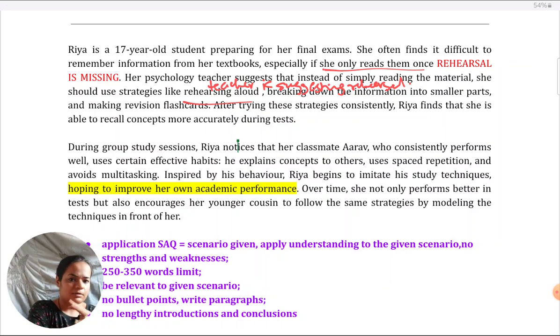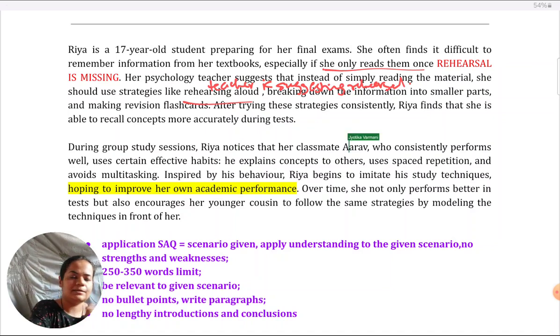Attention, retention, motivation and reproduction. Also imitation, observation, modeling. These concepts are there. So now I read the paragraph again line by line. I've already read it, so it goes very quickly. And I just keep on noting in which sentence which concept is coming across. Again, I won't do it for the full paragraph right now, but you can follow the same momentum which I'm giving here to cover the whole paragraph.